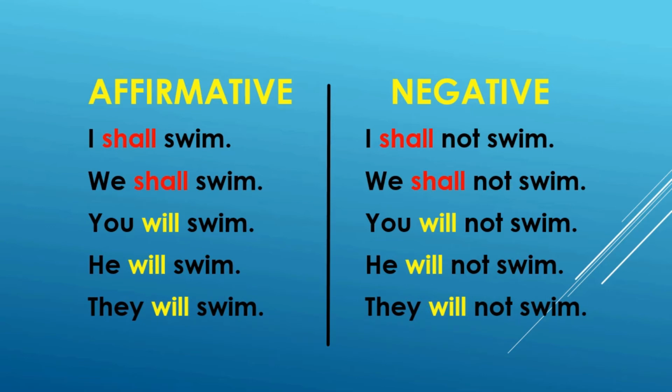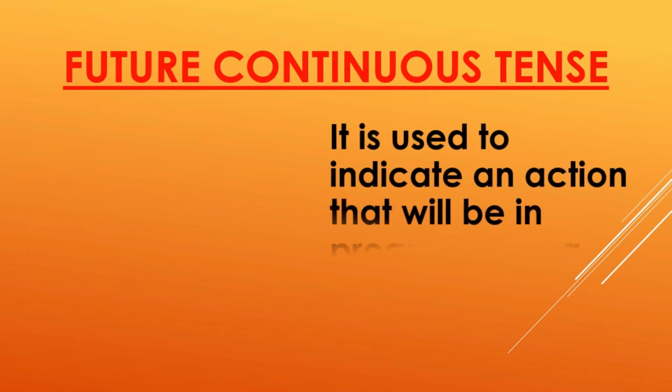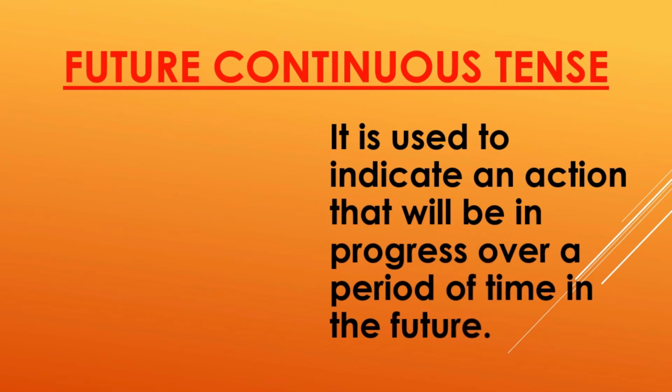Now let us see the next form of the future tense. The next form of the future tense is known as future continuous tense. Now let us see what this is. It is used to indicate an action that will be in progress over a period of time in the future. So the action must be continuous, it must be in progress, and the action should take place after the present time, that is in the future.